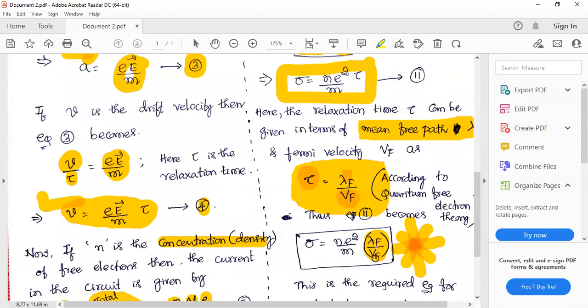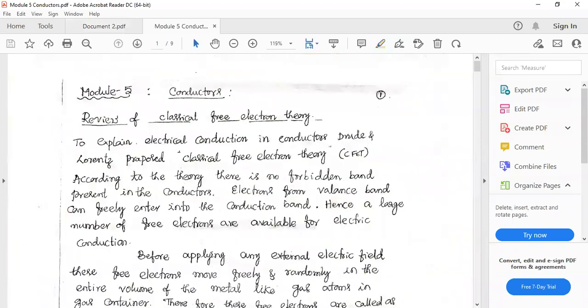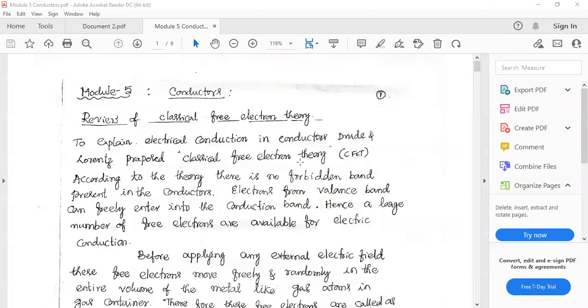Lambda f by Vf is a variable quantity. Fermi energy level varies with temperature. As temperature increases, that Fermi level also increases. Therefore, sigma is not a quantity which depends on n alone. Sigma now depends on both n as well as this ratio lambda f divided by Vf. I will show that in a moment. I will share the notes. See here, the conductors part.